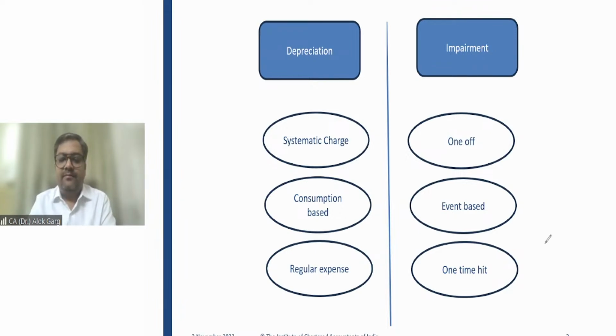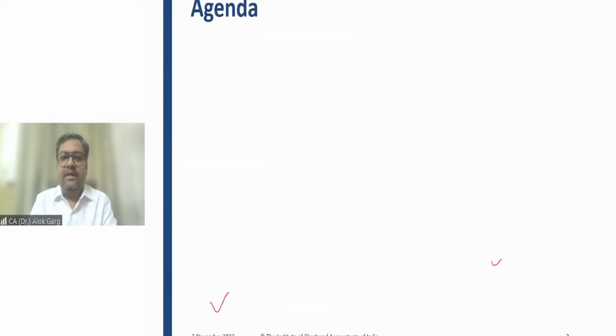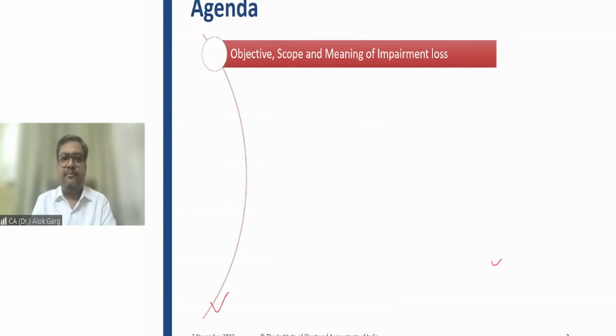Very good. Right, Rahul. So Rahul is saying, sir, impairment will not necessarily be there every year. You are right, Rahul. But depreciation and amortization will be there every year till the life of the asset. Yes, you are right. Okay, let's move on to the agenda.